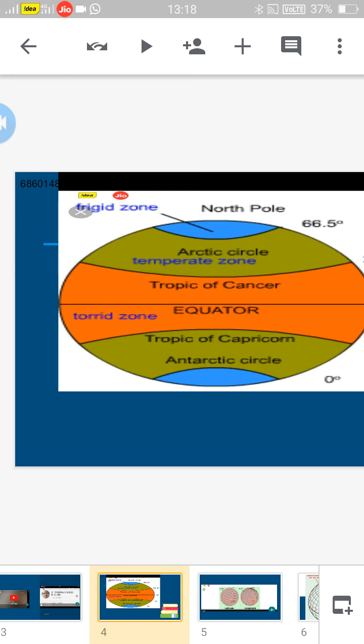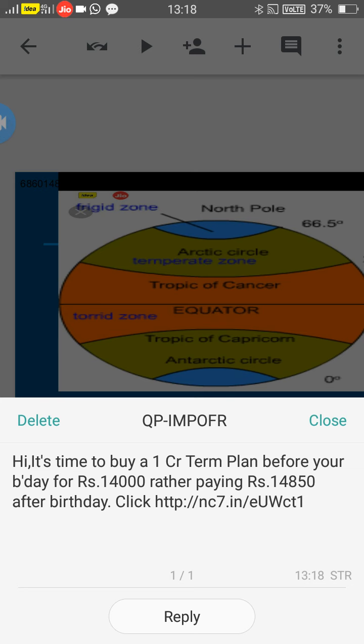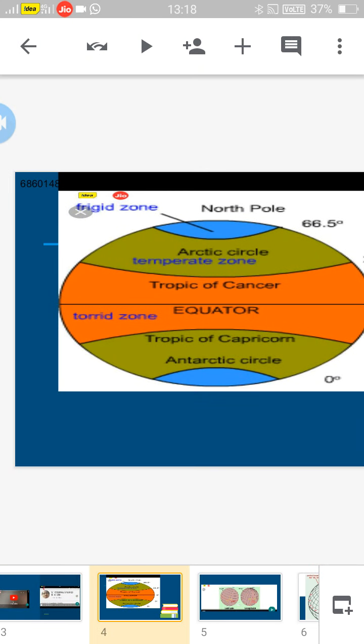The places which are at the equator are hot zones, very hot, and the places which are at the North Pole and South Pole are frigid zones. By these latitudes, we can describe the climate of a place.